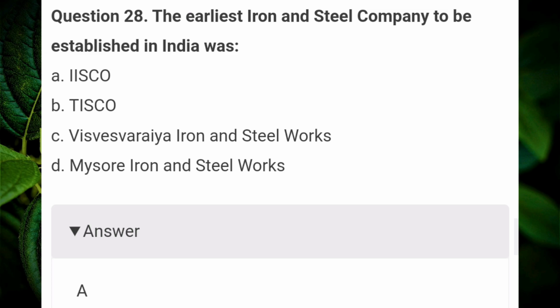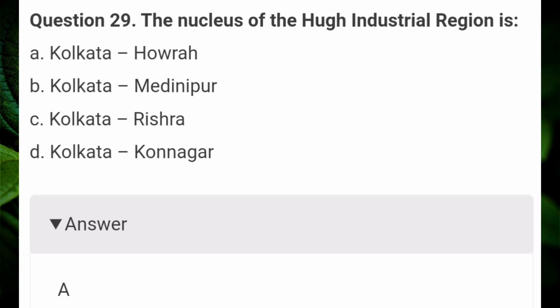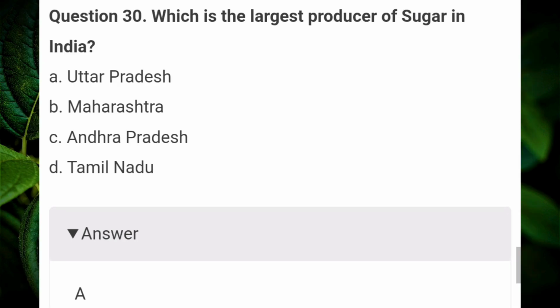The earliest iron and steel company to be established in India was? Answer A. ISCO. The nucleus of the high industrial region is? Answer A. Kolkata, Howrah. Which is the largest producer of sugar in India? Answer A. Uttar Pradesh.